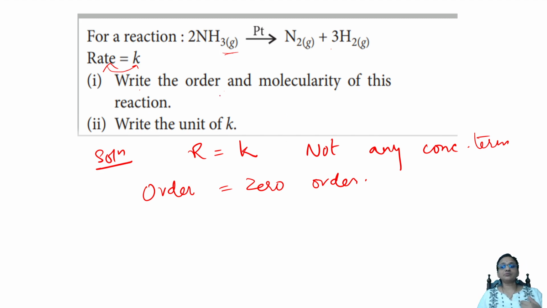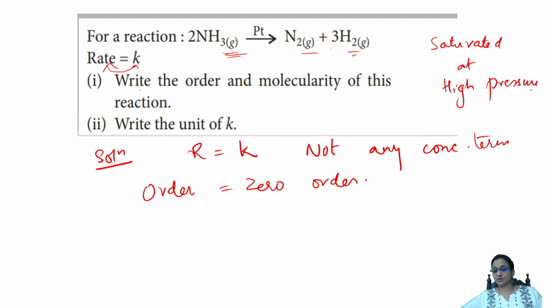So that's why, remember students, when it is gaseous, it will get saturated on the surface. When you heat it, at what pressures will they get saturated? At high pressures they get saturated, that's why you will not have any gaseous molecules present. So order is zero. Now tell me the molecularity.